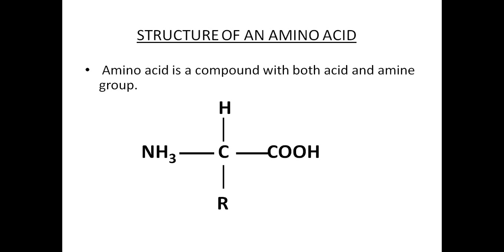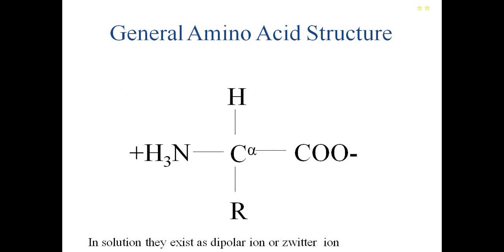Okay, so this is the structure of an amino acid we have seen. This is called the alpha carbon. The alpha carbon consists of a carboxylic group and an amino group. So this is called an amino acid. In solution, this amino acid exists as a dipolar ion, also called a Zwitter ion. They can act as acid or base, therefore they are also called ampholytes.